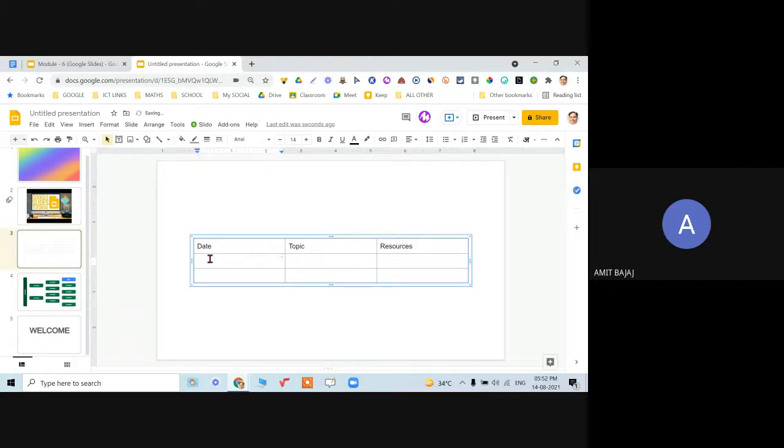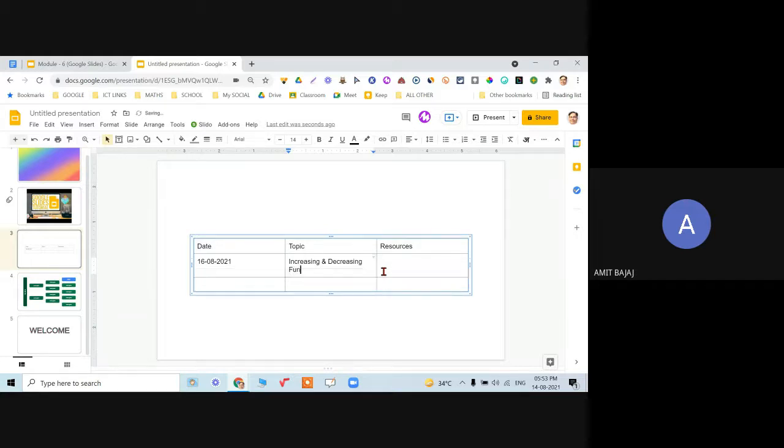So I have decided that on 16th August in my class what I am going to plan. I'm just assuming some hypothetical thing. Say I have to teach some specific topic of increasing and decreasing functions, and say I have a resource.